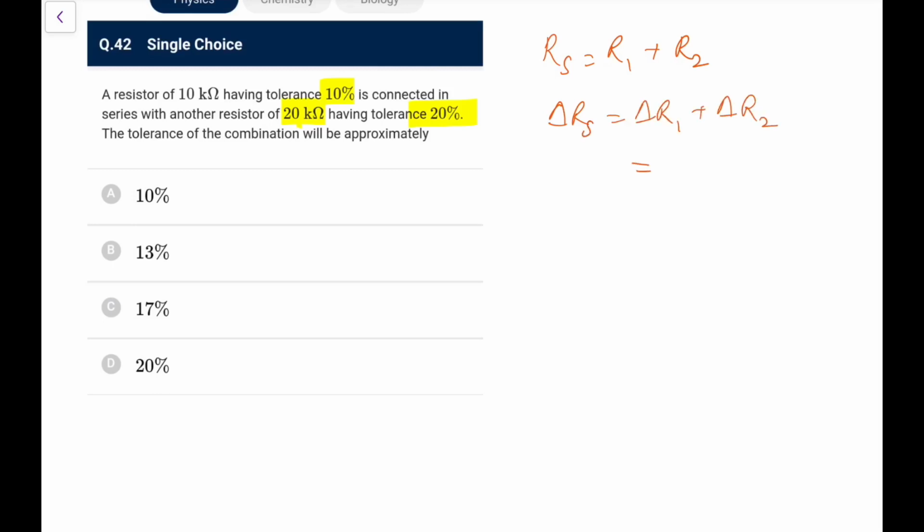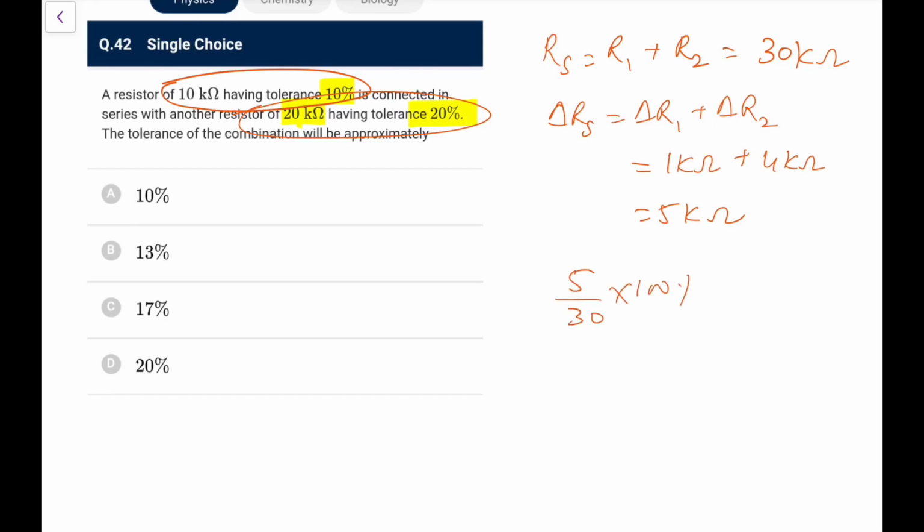So if I see the combination variation, 10 kilo ohm, 10%, that means 1 kilo ohm. 20% of 20 kilo ohm, that is 4 kilo ohm. So the total variation is 5 kilo ohm. And from the data I can take this is 30 kilo ohm. So the tolerance would be 5 upon 30 into 100%. So what I get, 50 by 3, approximately 16.67 or 17% tolerance we will get.